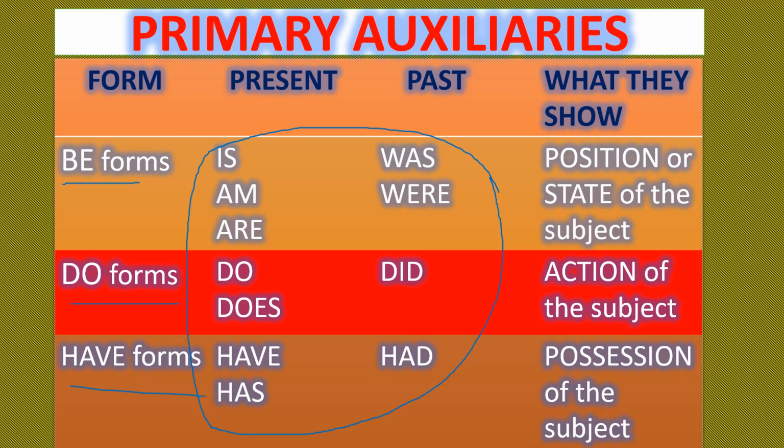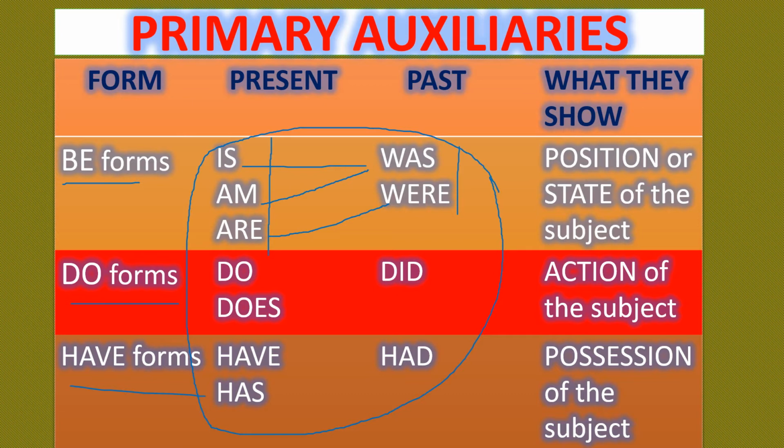First, let's see the be forms of primary auxiliaries. Be forms are is, am, are, was, were. These is, am, are are called present be forms. Was, were are called past be forms. So, was is the past form of is and am, and were is the past form of are. These are called primary auxiliaries.